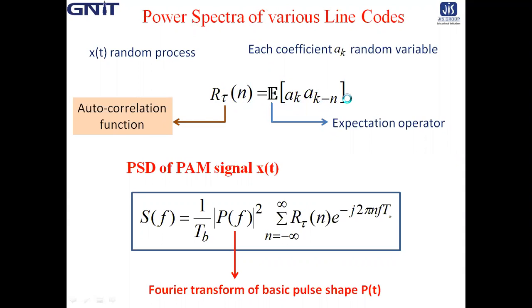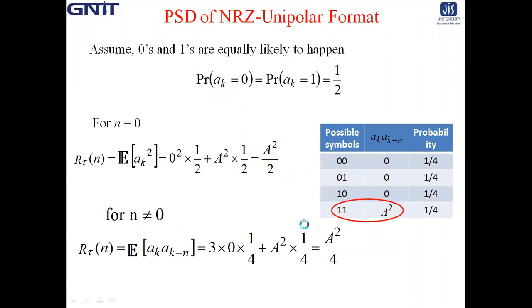Because it is a summation over n equal to minus infinity to plus infinity, for each term you should calculate the R_n(tau) portion, the autocorrelation function. First we calculate it for n equal to 0.